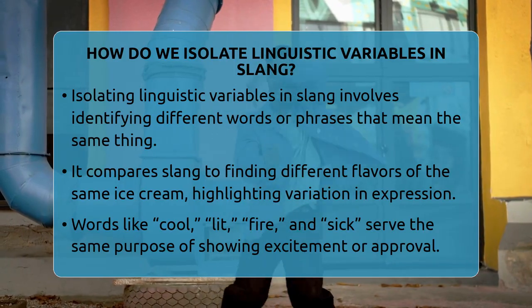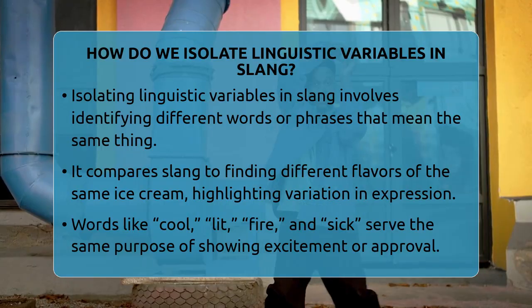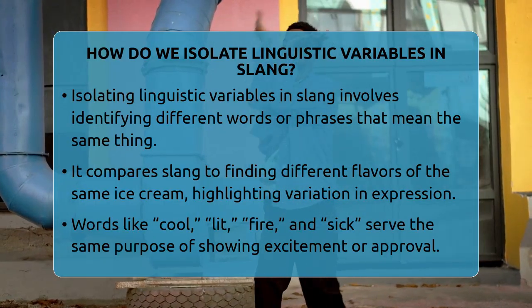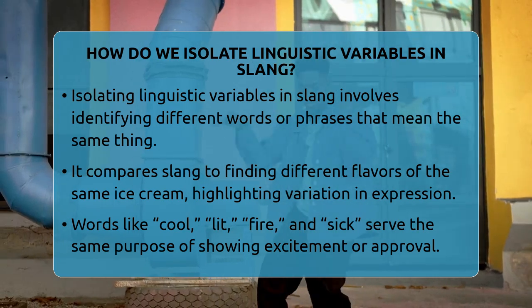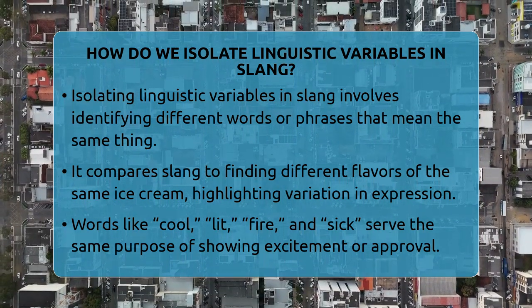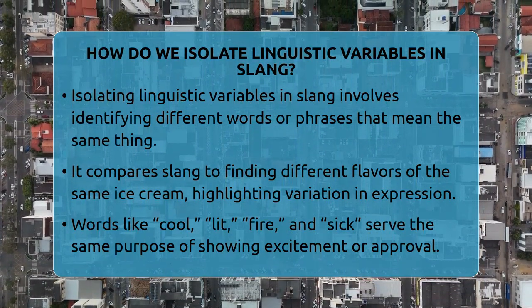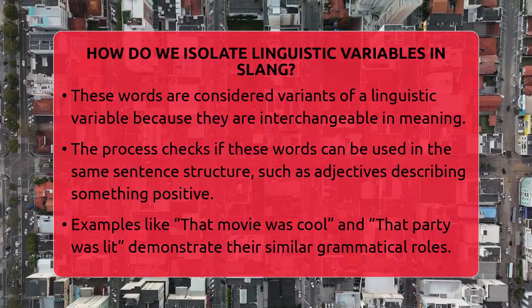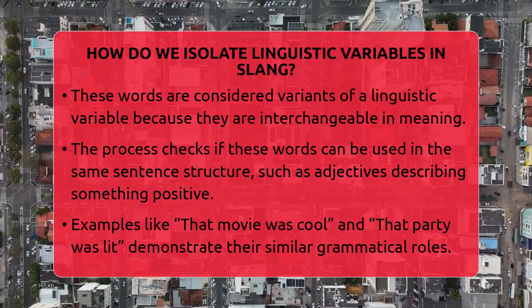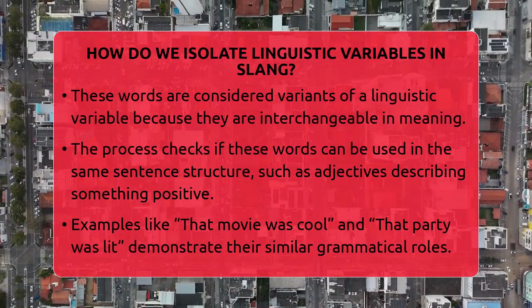When people use slang, they often choose from a set of words or phrases that mean the same thing but sound different depending on who they are or where they are. To find these, we start by looking for words that share the same core meaning but are used differently. For example, words like cool, lit, fire, and sick all show excitement or approval. They are variants of a linguistic variable because they serve the same purpose but are chosen based on social or